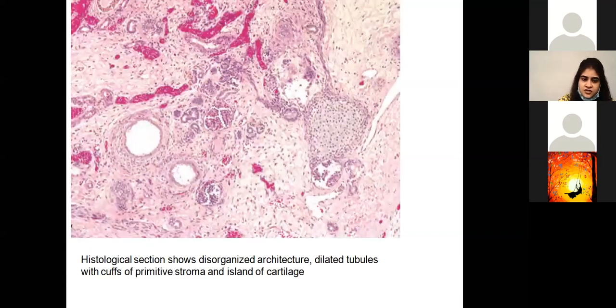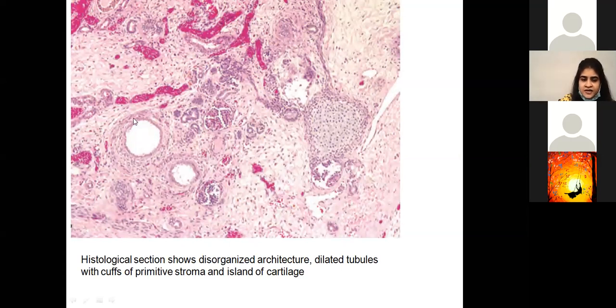Secondly, this is a histological picture which is showing disorganized architecture. There's no organization. If you've seen a normal slide of the kidney, you'll see that there are usually glomeruli present, and there's an organization to the entire slide. But in this case, it's all distorted, number one.